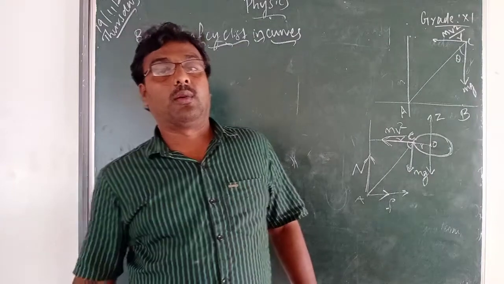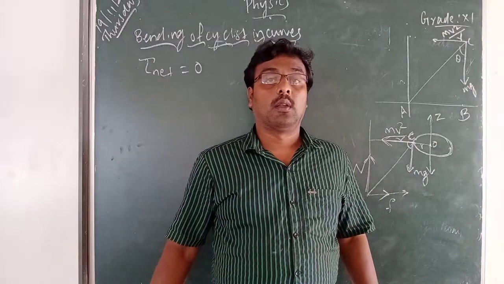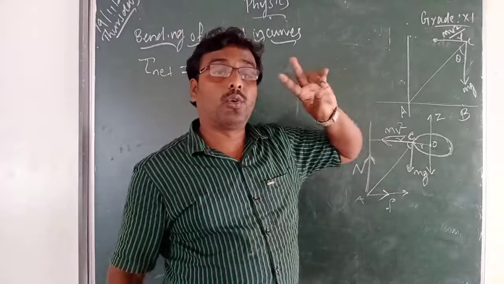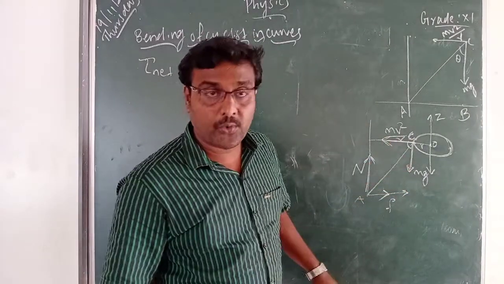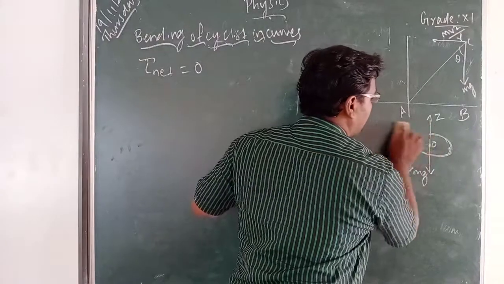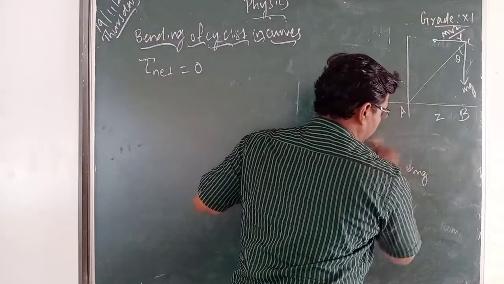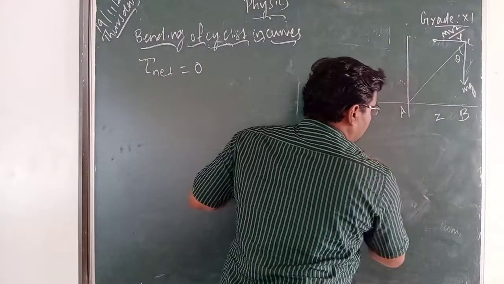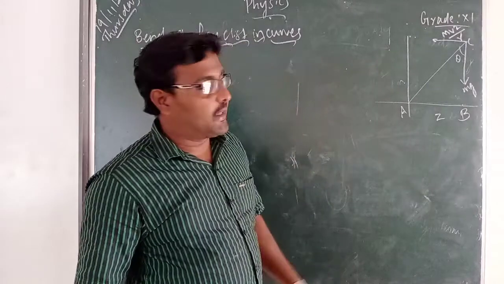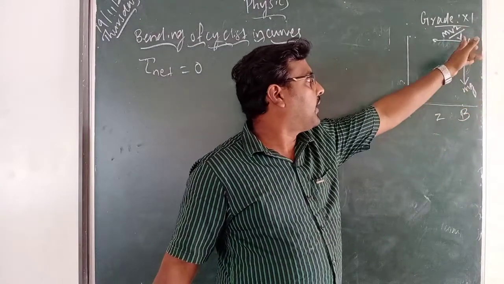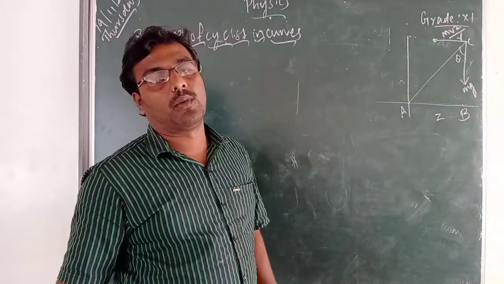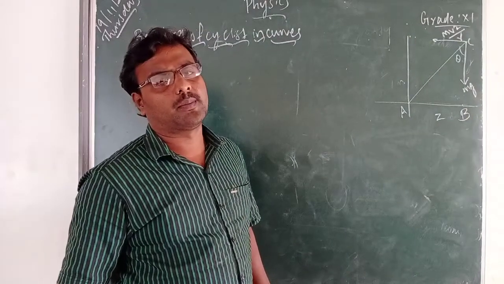So you have to find the net torque. Here the torque is provided by two forces, mg and this centrifugal force mv square by r.